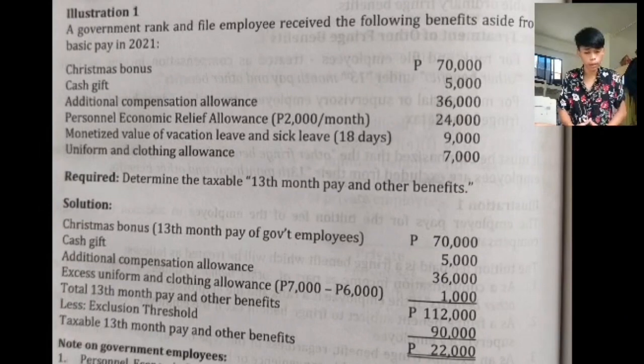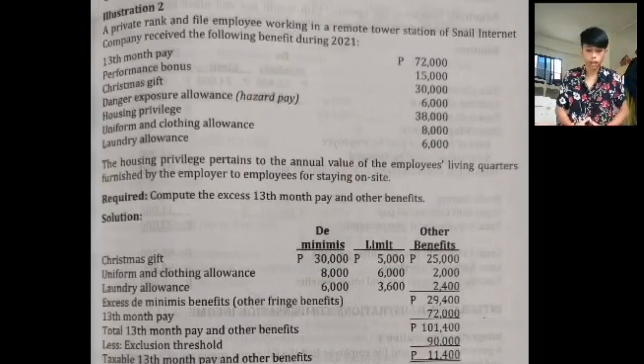Also, the Christmas bonus or 13th month pay of government employees is 70,000, cash gifts 5,000, additional compensation allowance 36,000, and excess uniform and clothing allowance 1,000, and the total 13th month pay and other benefits would be 112,000. Less the exclusion threshold of 90,000, the answer is the taxable 13th month pay and other benefits, which is 22,000. Another illustration. Compute the 13th month pay and other benefits. Christmas gift, which is under de minimis, 30,000, and it has a limit of 5,000.